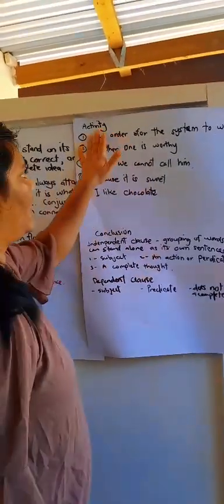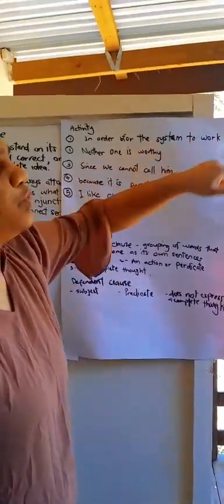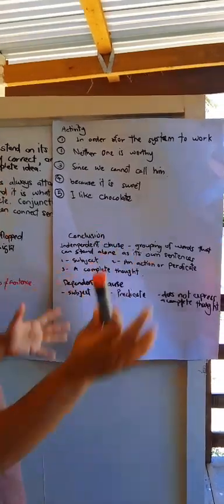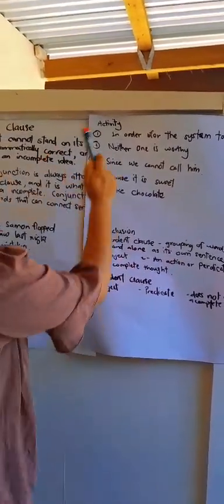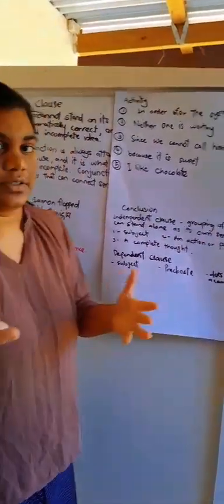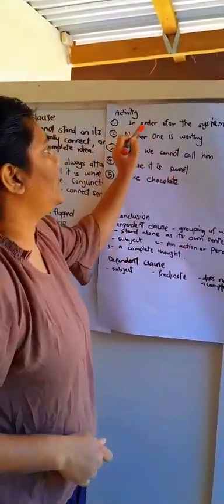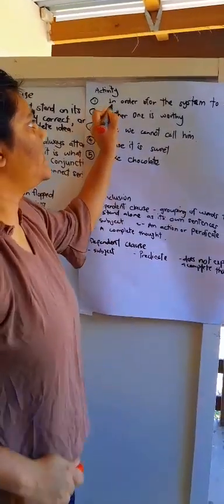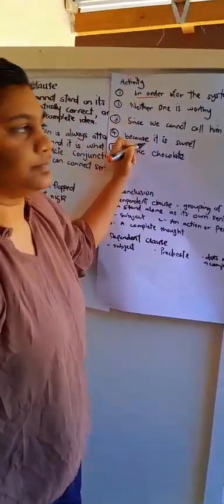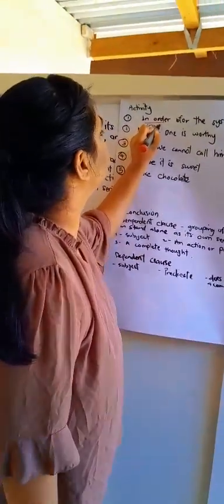Moving on to our activity. In order for the system to work, you have to identify the conjunction, subject and the predicate. Class, we will do this activity together. "In order for the system to work." In order is a conjunction.